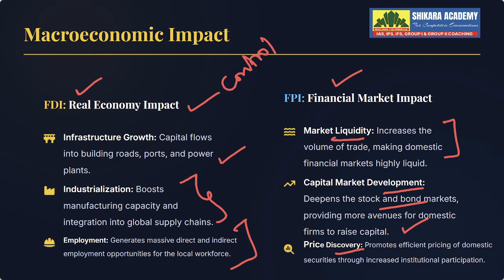So let us quickly revise once. FDI will have management control, it is long term and it is stable. FPI, there is no management control, it is short term in nature and it's volatile, called hot money. Okay, and the 10% rule is very important. If it is 10% ownership or more, then it comes under FDI. If it's less than 10%, it comes under FPI. Okay, just remember, FDI builds India, FPI trades India. Once you understand that, this topic is done forever, guys.